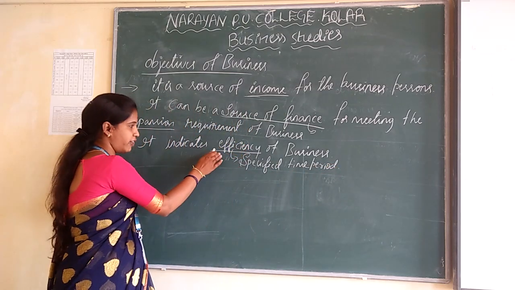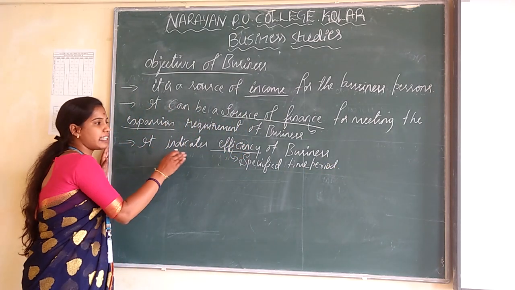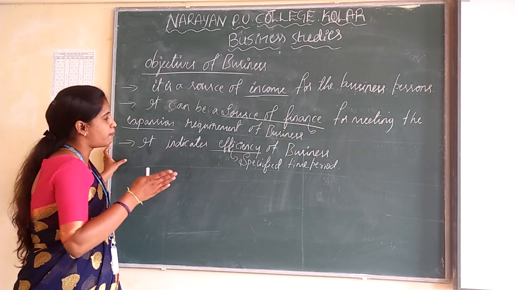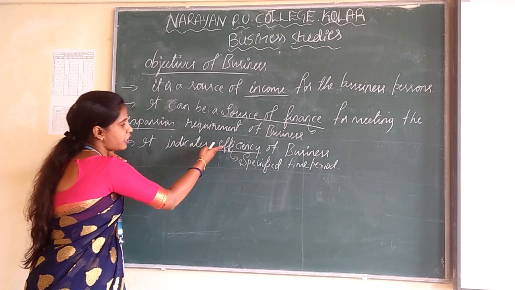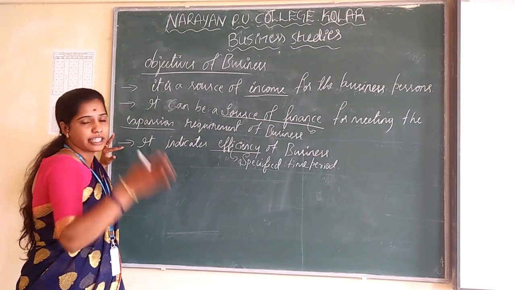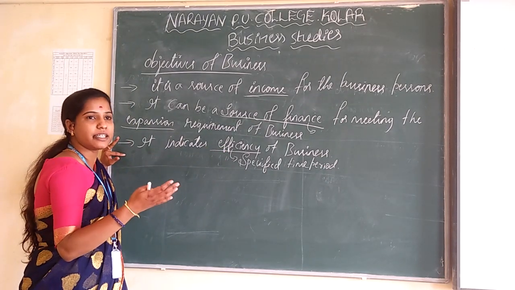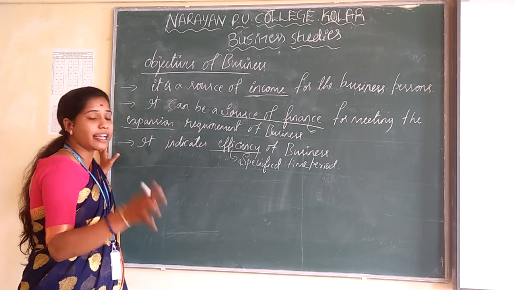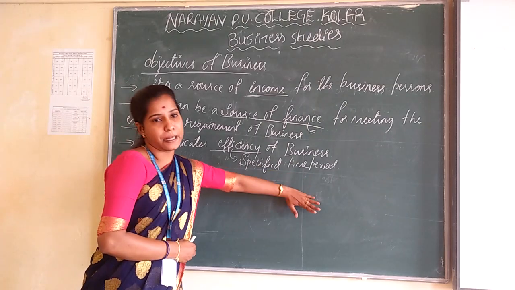That is known as efficiency. So it indicates efficiency of business for working. What are the tasks given by the employers? The workers are going to complete their task within a specified time period.